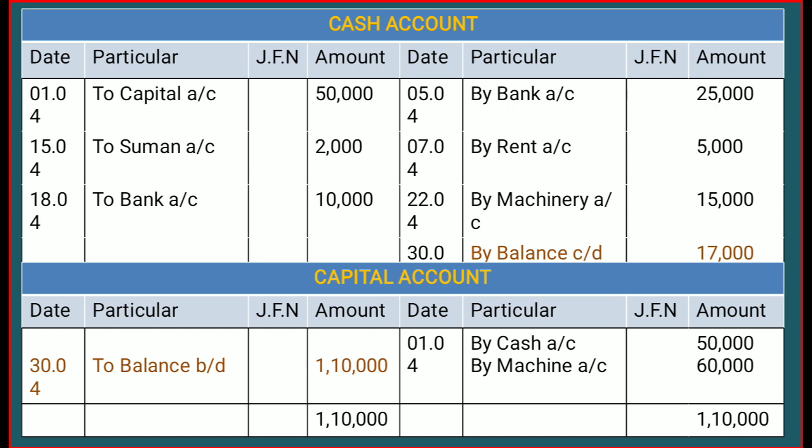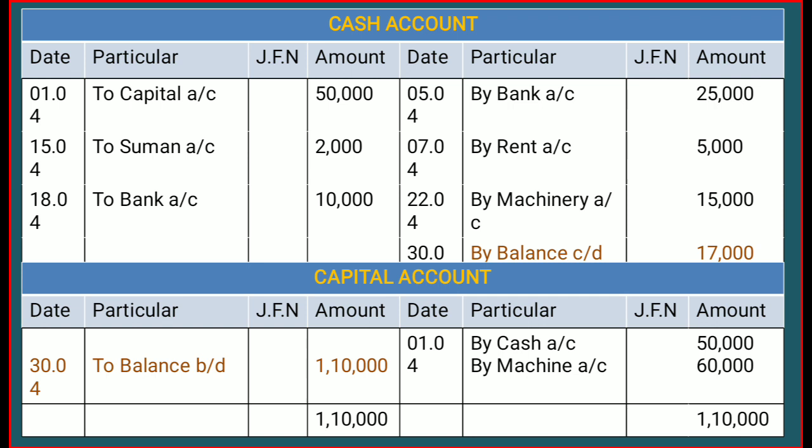Next, on the 7th of April, we have the next transaction, rent paid by cash. So rent account debit to cash. Again cash is going to decrease, by the name of rent. So on the 7th of April we write by rent account, and the amount we write is 5,000.